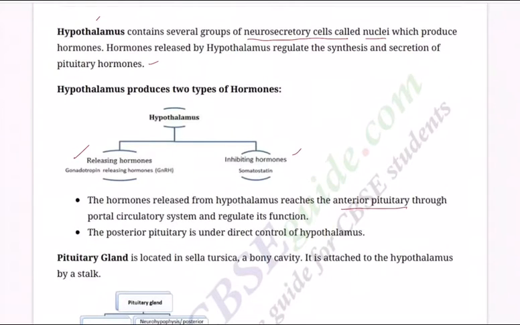So balance is attained, coordination is attained, control is attained. The hormones released from the hypothalamus reach the anterior pituitary gland through the portal circulatory system and regulate its function. The posterior pituitary is under direct control of the hypothalamus. Even though people consider the pituitary gland as the master gland, now the discussion is surrounding the hypothalamus.